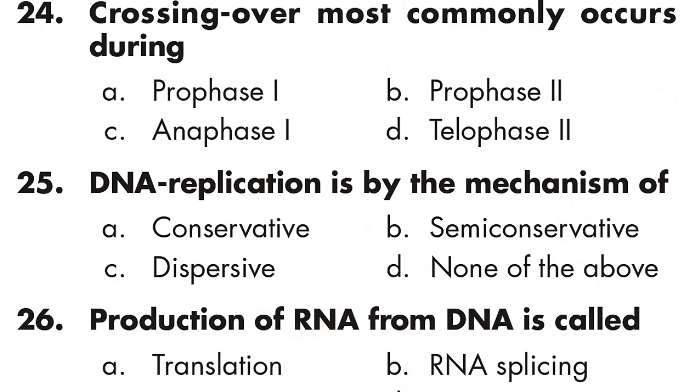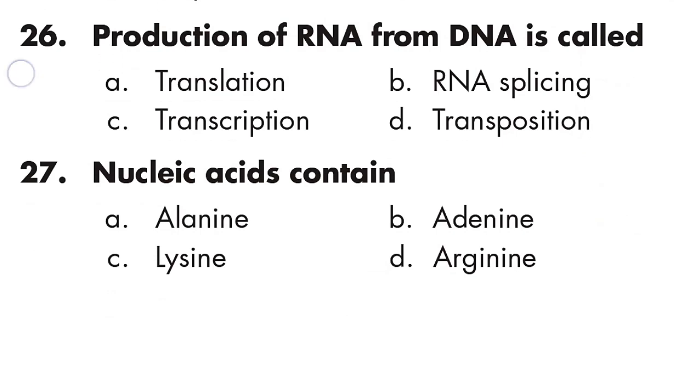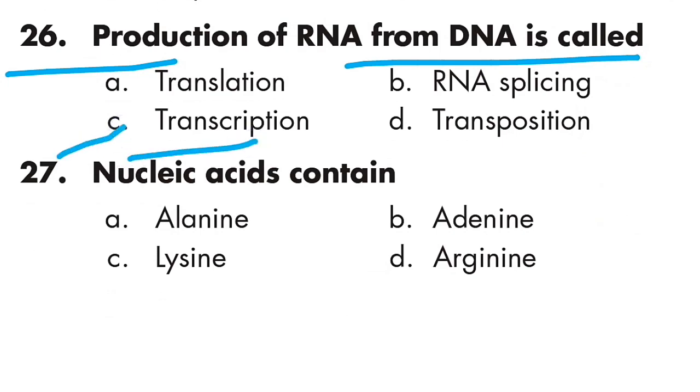Question number 24: crossing over most commonly occurs during prophase I. Option A is right. Question number 25: DNA replication is by the mechanism of semi-conservative. Question number 26: production of RNA from DNA is called transcription. Option C is right.